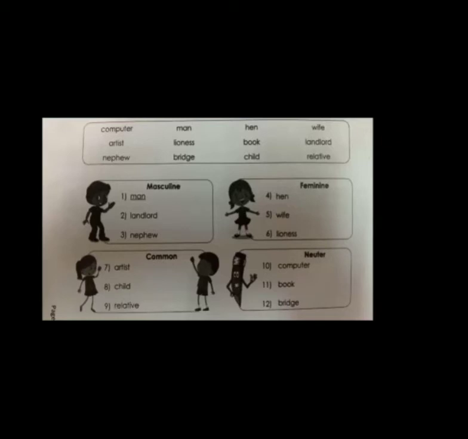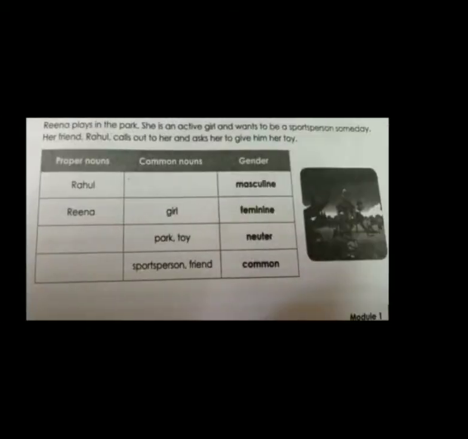Okay, now we are going to see one other exercise today. Now what you have to do, children, you have to read the sentences and complete the table. Okay, here they have given us one paragraph. Just see the paragraph I am reading.